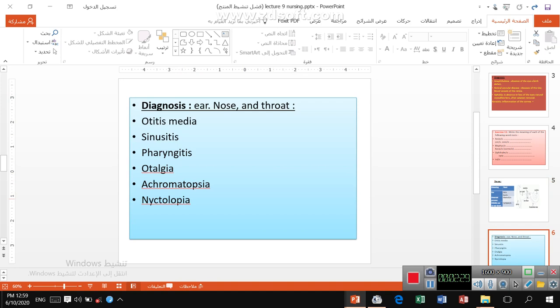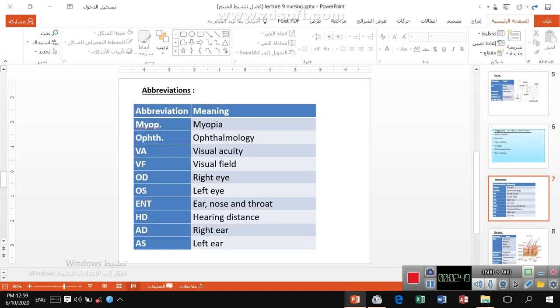Then the second one here, we'll discuss diagnosis: ear, nose, and throat, that we see ENT. We have some terms here. We are going to read them, like otitis media, that we see sinusitis. Then otalgia. You will just write the meaning of these and analyze them. Another step here, we have abbreviations, the abbreviation and the meaning, like for example myop, that means myopia.